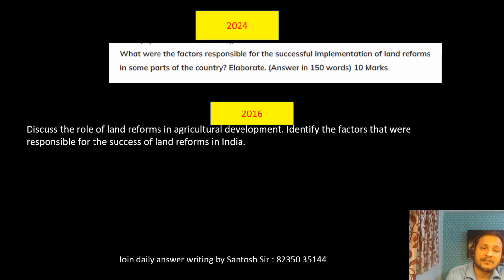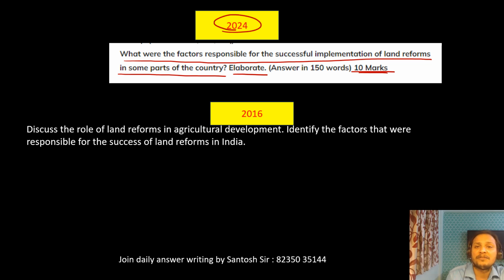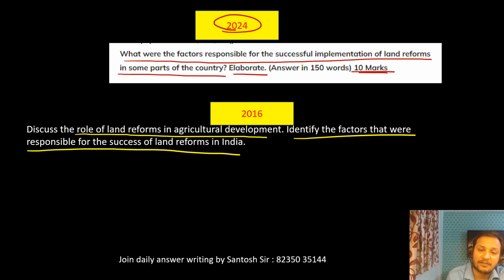First question: what were the factors responsible for successful implementation of land reforms in some parts of the country? Elaborate. This is a Mains 2024 question, General Studies Paper 3. Now compare this: discuss the role of land reforms in agriculture development, identify the factors responsible for success of land reforms.